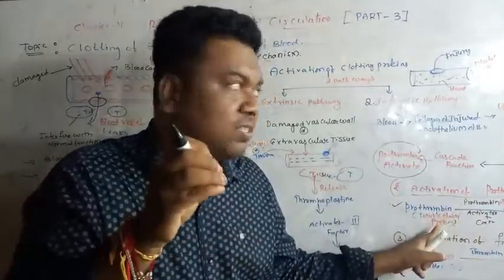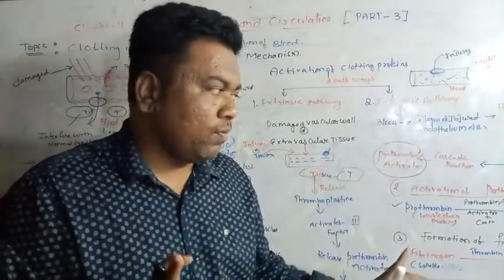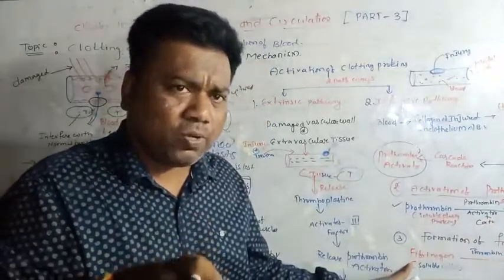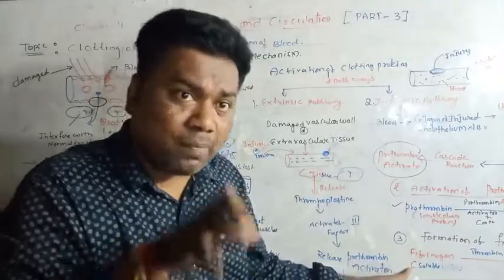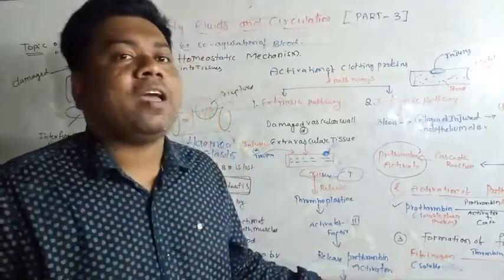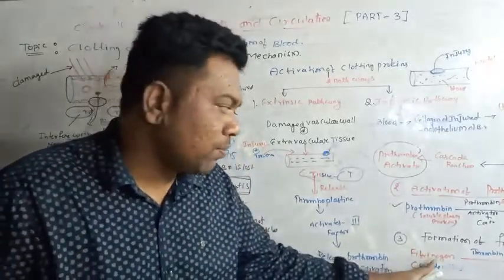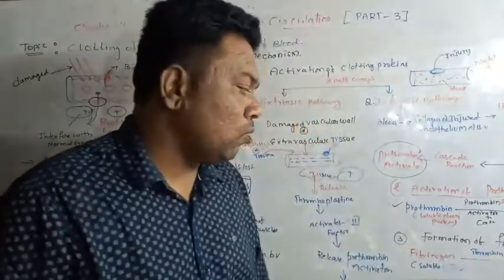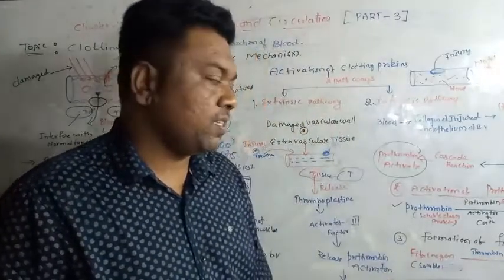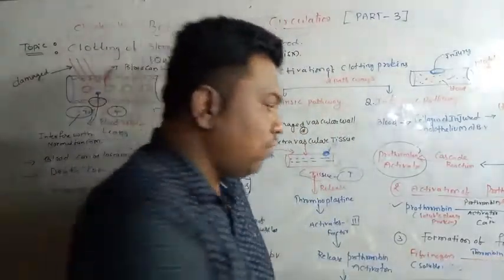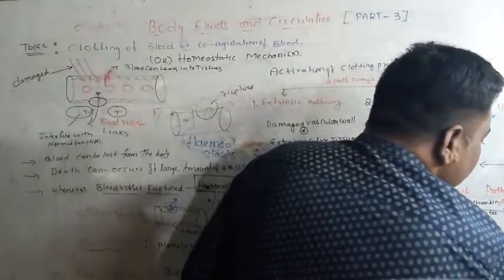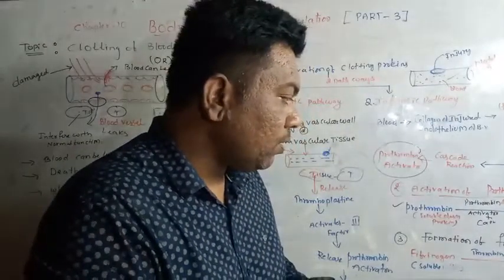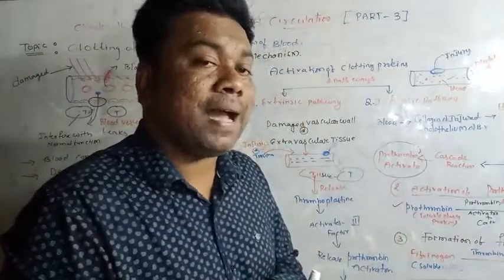So these chemical actions take place in the blood, right? Finally, thrombin is released. That enzyme influences the fibrinogen. This fibrinogen is a plasma protein, but it is synthesized by the hepatic cells of the liver. So this fibrinogen is converted into fibrin monomers in the presence of the enzyme called thrombin. And these fibrin monomers, meaning single molecules, are held together by the help of